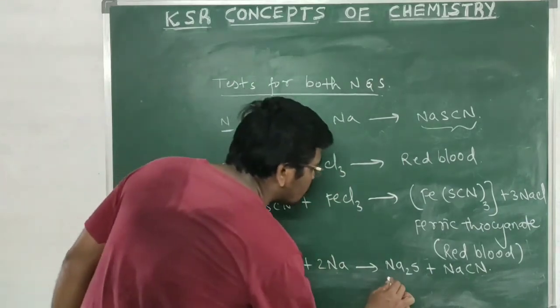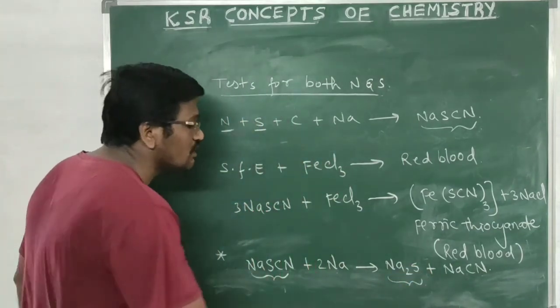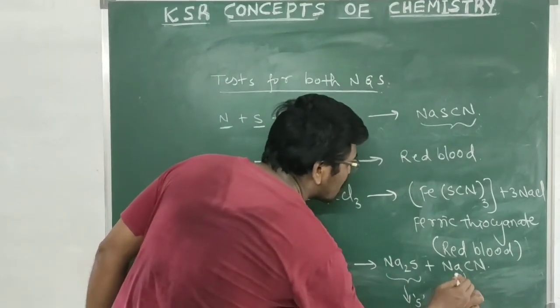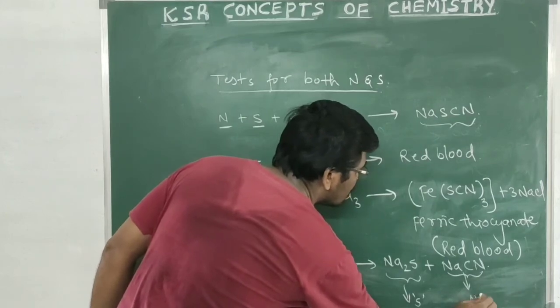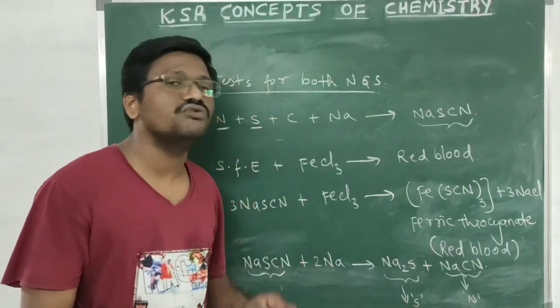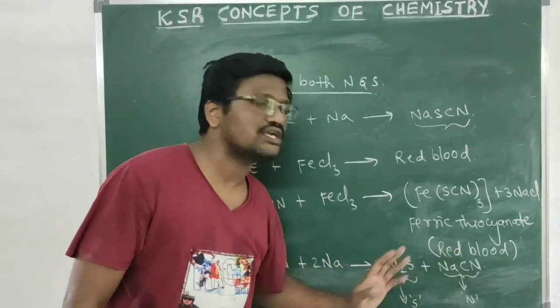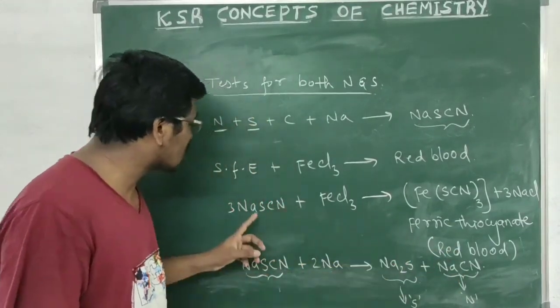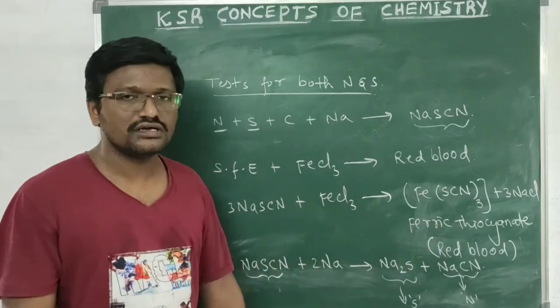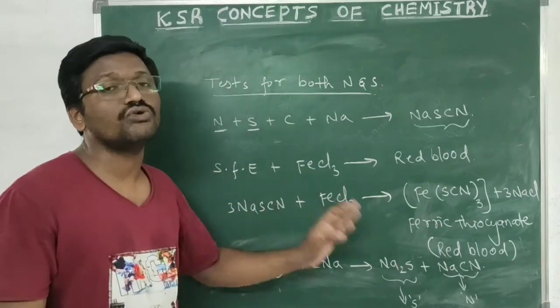This sodium sulfide present in the sodium fusion extract will give individual tests for sulfur, and the sodium cyanide present in the sodium fusion extract will give individual tests for nitrogen. So these compounds will give individual tests for sulfur and nitrogen, but do not give the combined test, that is red blood color test, when excess sodium is used.